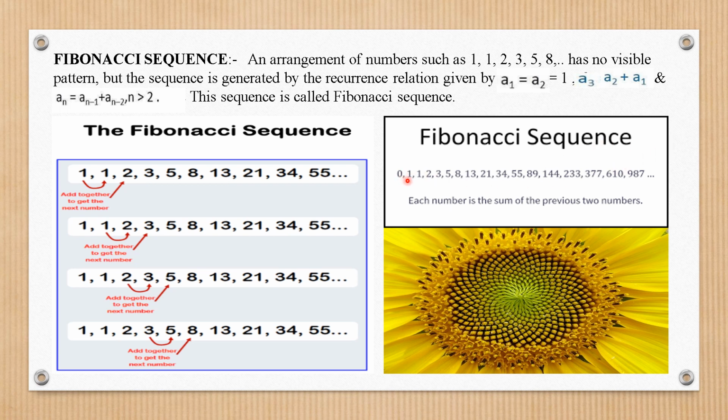We will start with 0, 1, 1, 2, 3, 5, 8, 13, 21, 34. There is no need to remember them. You will be able to frame this definitely. And each number is the sum of the previous two numbers. As in the beginning we start with 0.